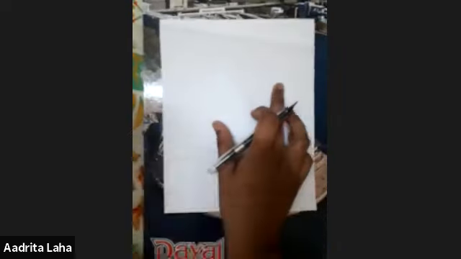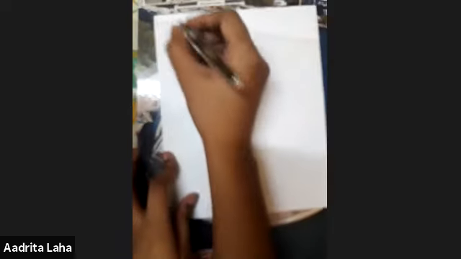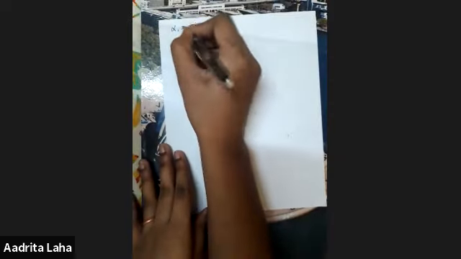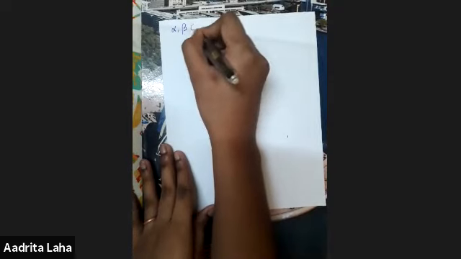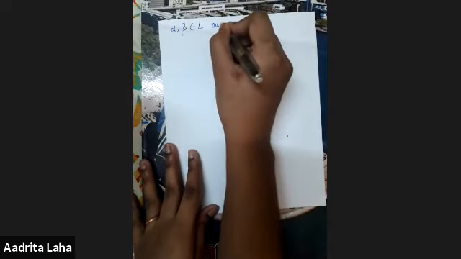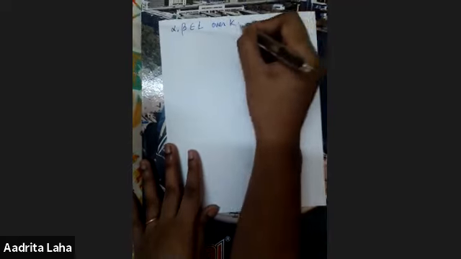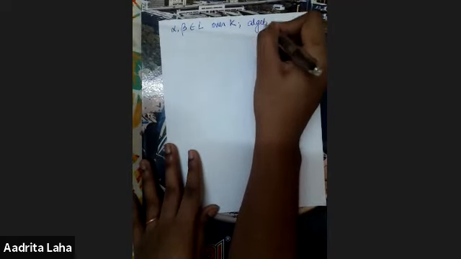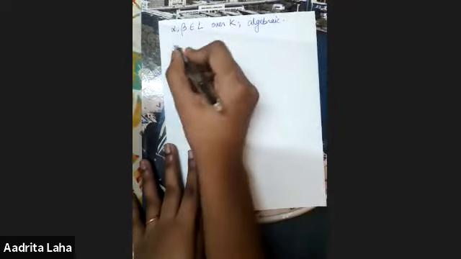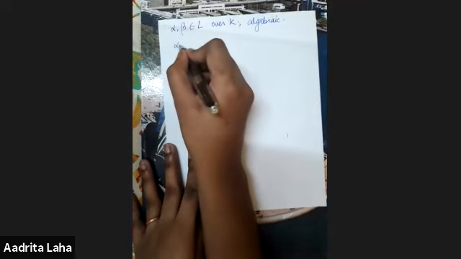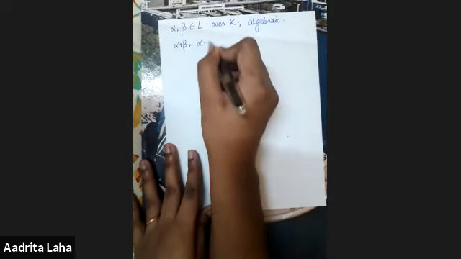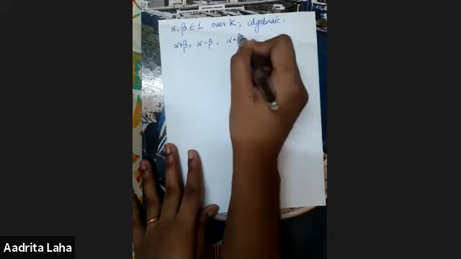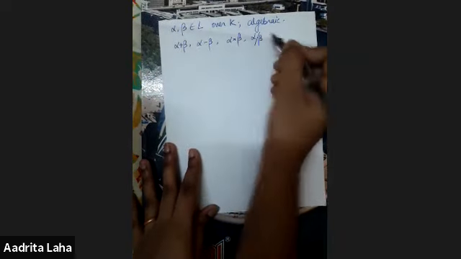Okay, and now a nice corollary. Suppose we have two elements, say alpha and beta. These are two field elements in L over K, and suppose they are both algebraic. Now the corollary would be that alpha plus beta, alpha minus beta, alpha times beta, and alpha by beta are all algebraic.